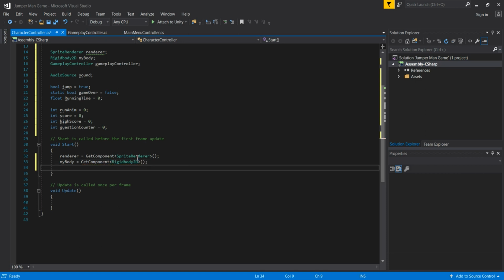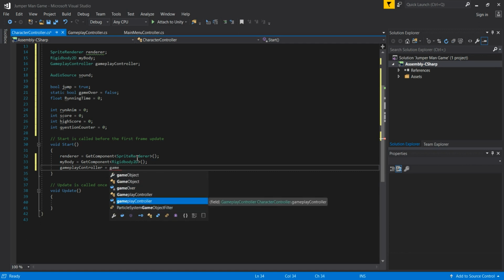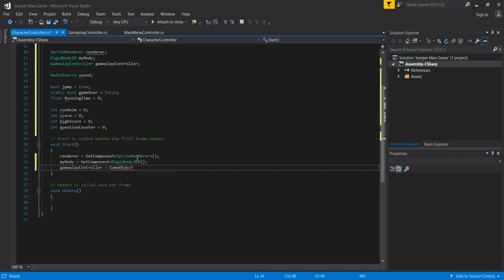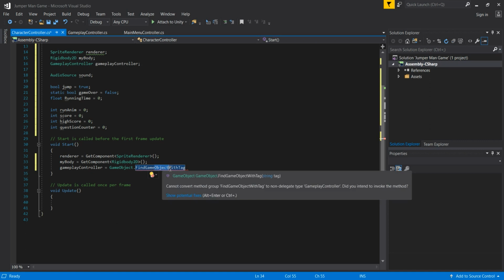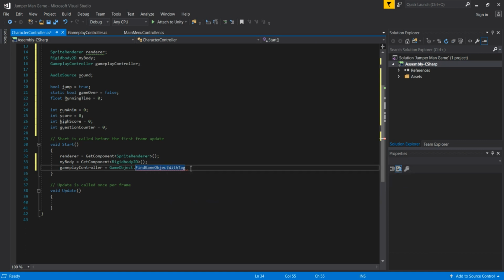And then the third variable will be the gameplay controller. This is the instance of our gameplay controller script. So GameObject, and then we are going to find with the tag: GameObject.FindGameObjectWithTag. Don't pass here, for example, FindGameObjectsWithTag. We also have this in the plural, but you need to use the singular because we are finding just one game object.